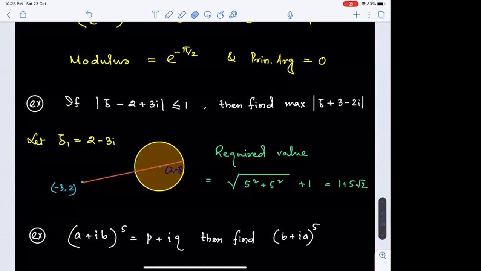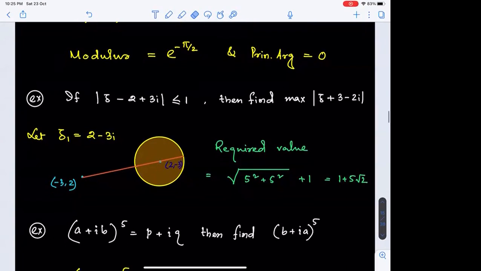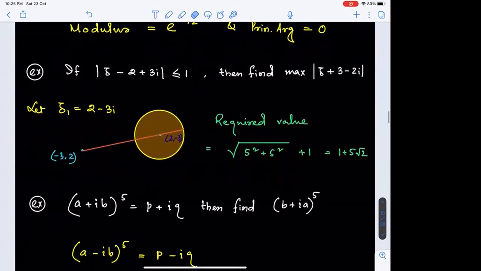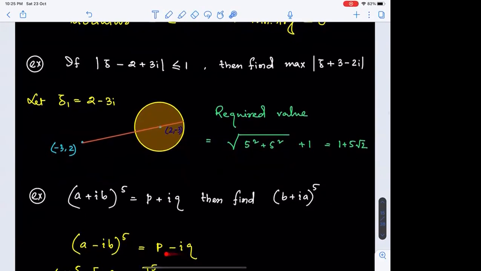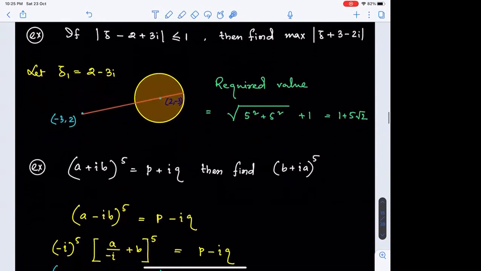So we have (a plus iota b) whole to the power 5 already given as p plus iota q. So we can think of the corresponding conjugate complex number, (a minus iota b) whole to the power 5. That should be p minus iota q. So if I take minus iota common out of the base, outside it will be (minus iota) to the power 5, and inside (a by minus iota plus b) whole to the power 5 is equal to p minus iota q.